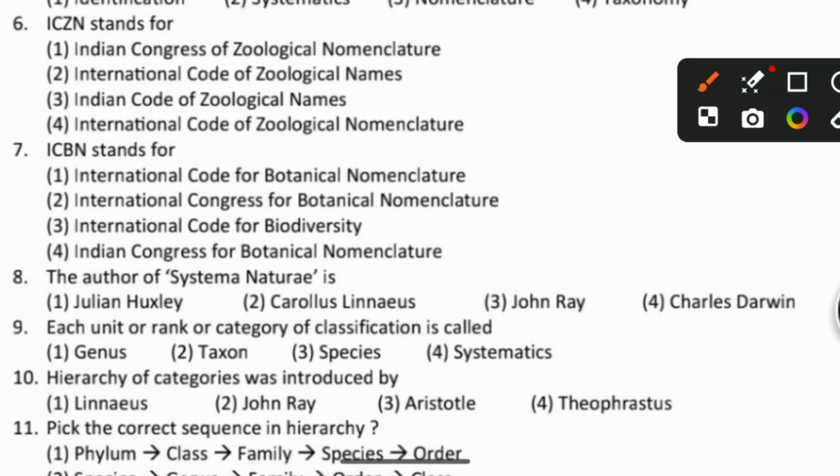So the second is the right answer for the sixth question: ICZN stands for International Code of Zoological Names, not Indian Congress of Zoological Nomenclature, Indian Code of Zoological Names, or International Code of Zoological Nomenclature. And ICBN is International Code for Botanical Nomenclature.